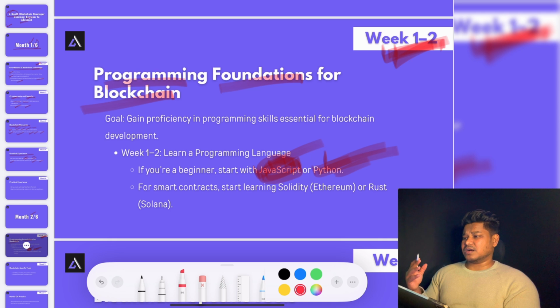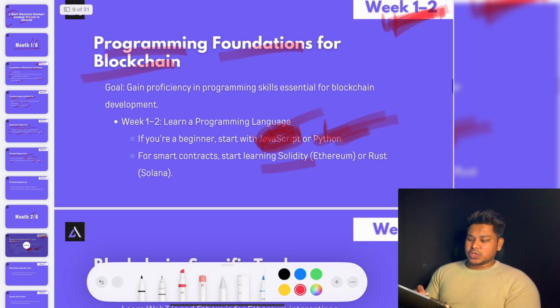When we are building a decentralized trading bot, in those things we use Python. But JavaScript, you can also use it for building some sort of scripting language. You can do that. Then you have to focus on Solidity. Once you learn JavaScript, Solidity is going to be a piece of cake for you. There is an 80% similarity.